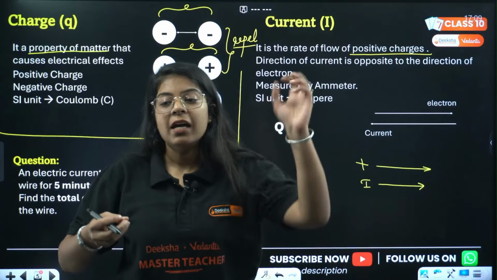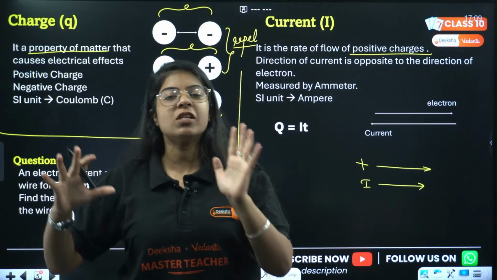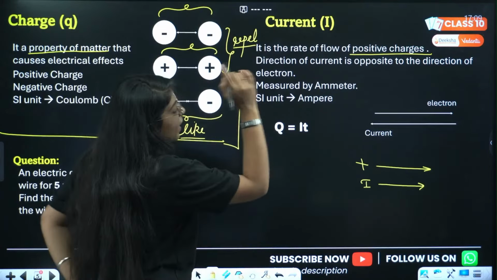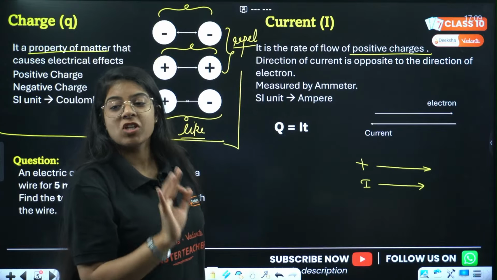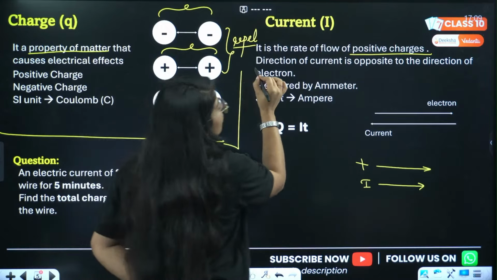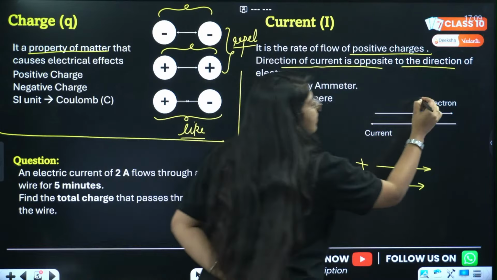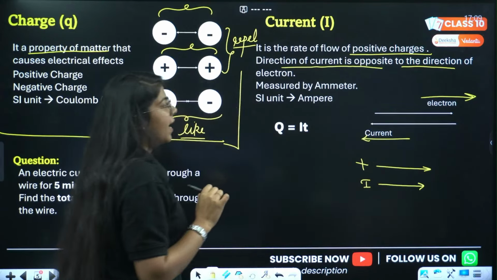To relate the motion of free electrons and current, we just said that current moves in the opposite direction of the electron. So current actually is the rate of flow of positive charges. Done. Direction of current, however, is opposite to the direction of electrons. If the electron is going in this direction, current will be in the opposite direction.